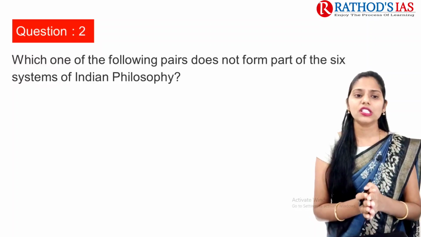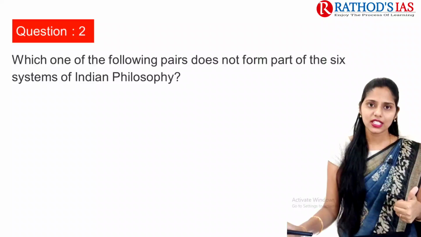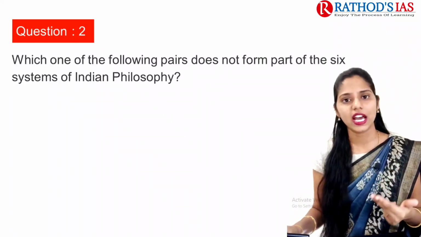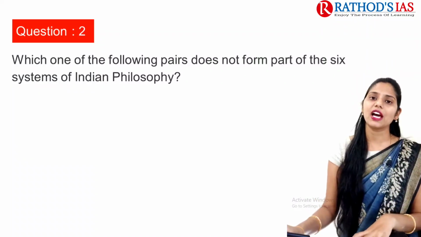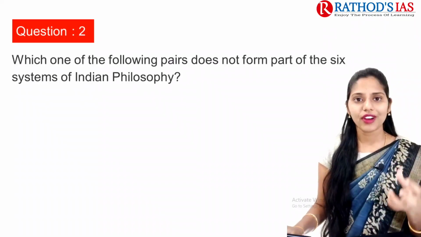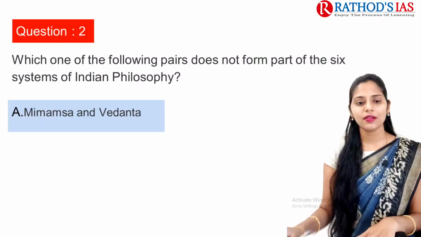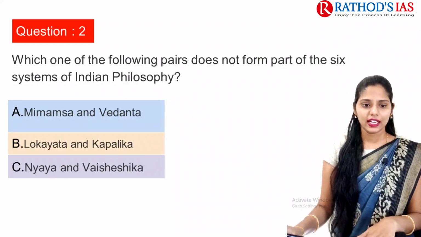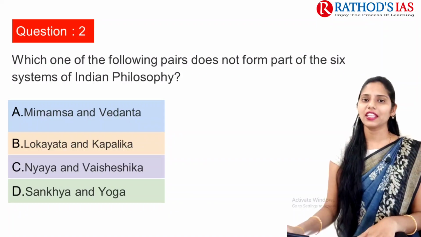If we are talking about the 6 systems of Indian philosophy, what are they? The first one is Sankhya Philosophy, second is Yoga, third is Nyaya, fourth is Vaisheshika, fifth is Purva Mimamsa, and the last one is Vedanta. Now let us see the options and find the correct option. The first option is Mimamsa and Vedanta, the second is Lokayata, Kapilaka, the next is Nyaya, Vaisheshika, and the last option is Sankhya and Yoga.